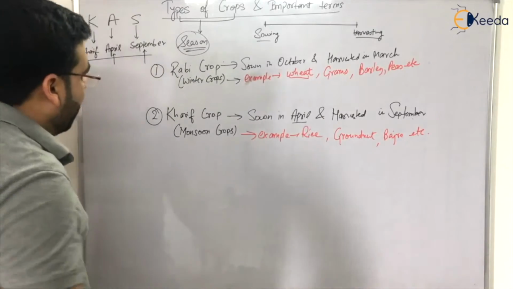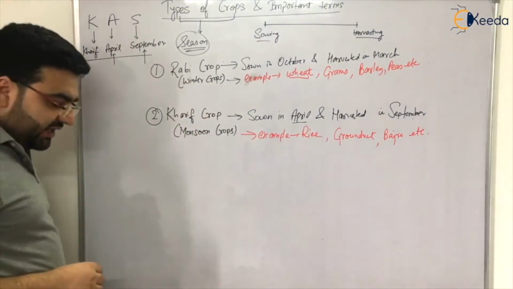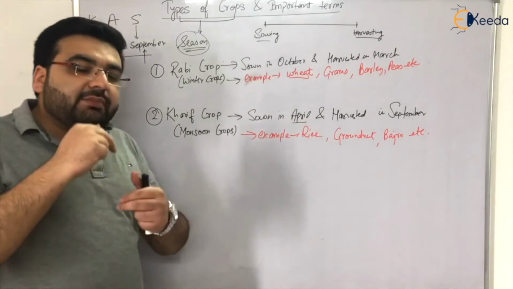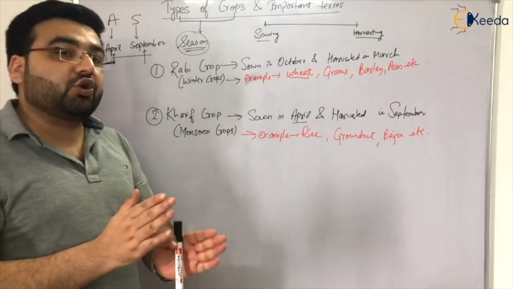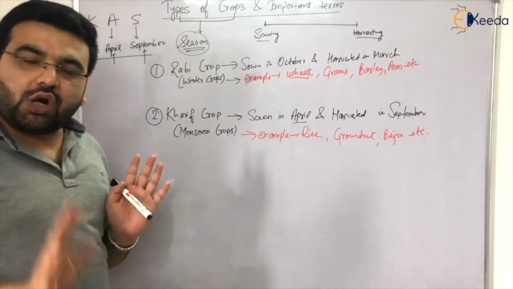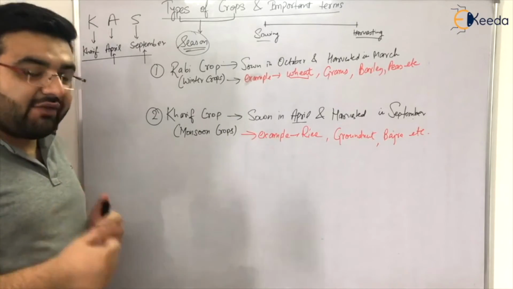The third type of crop. So these are the important types of crops, right? But there are some crops which can be grown throughout the year. Again, I'm repeating. Throughout the year, they are available. For example, you have sugarcane. Let us say you have cotton.